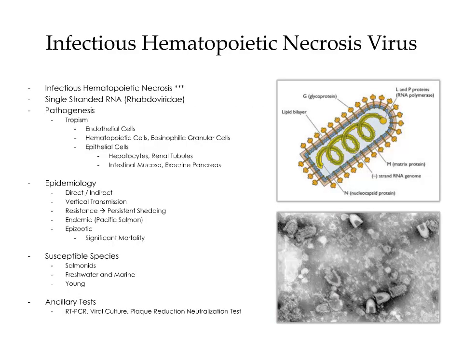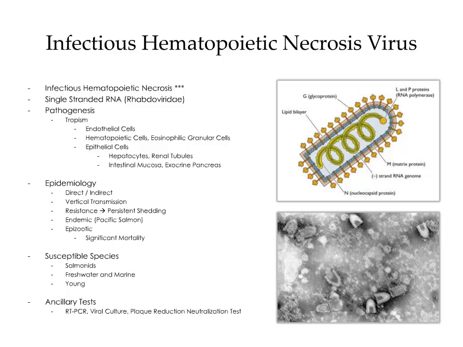Infectious hematopoietic necrosis virus is the agent responsible for the disease infectious hematopoietic necrosis. This is a single-stranded RNA virus of the family Rhabdoviridae, and another example of a reportable disease. As for pathogenesis, it has a tropism for endothelial cells, hematopoietic cells, eosinophilic granular cells, and various epithelial cells. Examples include hepatocytes, renal tubular epithelial cells, the intestinal mucosa, and acinar cells of the exocrine pancreas. As a result, it can cause widespread tissue injury.